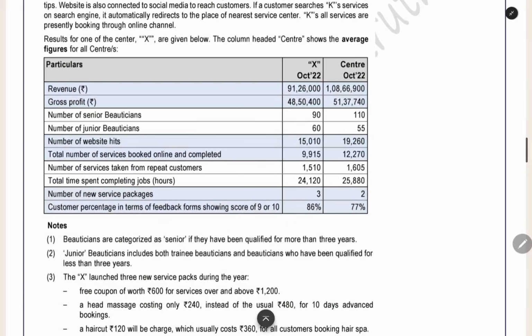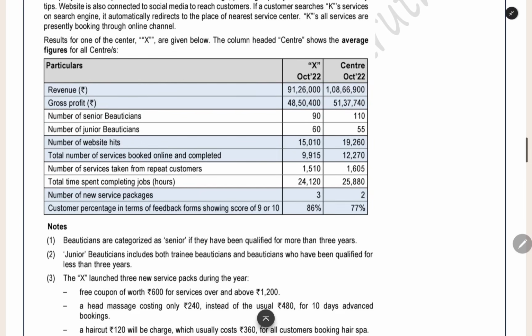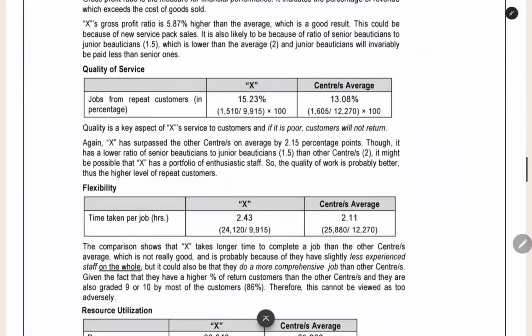How can we see the quality of the service? Here we have data for the repeated customers. The customer is coming repeatedly to our center. So what is the meaning? We are giving good quality service. We are achieving all the needs of the customer. We are giving the service as per the requirement of the customer. The requirement and the expectation of the customer is satisfied, so he is coming to us repeatedly. So this number is showing the satisfaction of the customer, and it is showing the quality of the service.